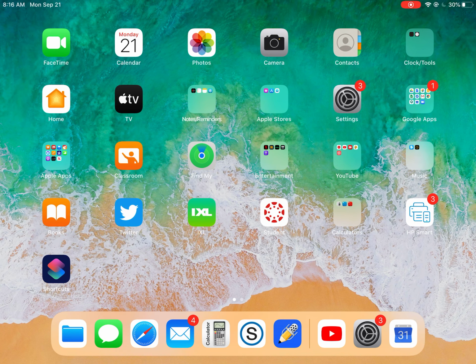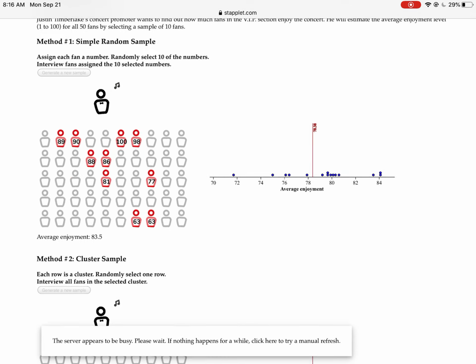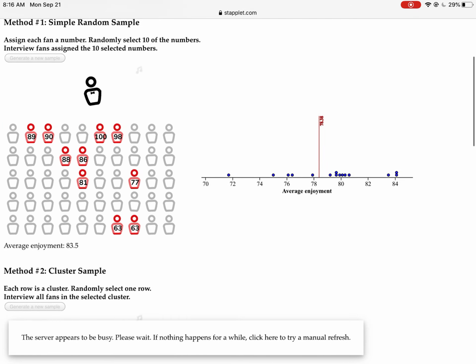So what I just did here was I showed you how we're going to use that simulation on Stapplet to basically do what we would have done as a class on a whiteboard using markers, pre-COVID. So hopefully this helps you get through this activity a bit. Then you're going to compare and see which one of these samples was more accurate. I'll give you a hint. I would not go with the simple random sample.